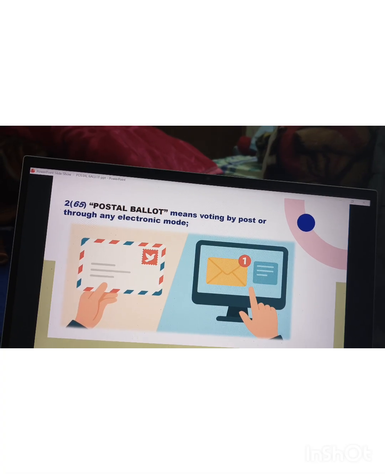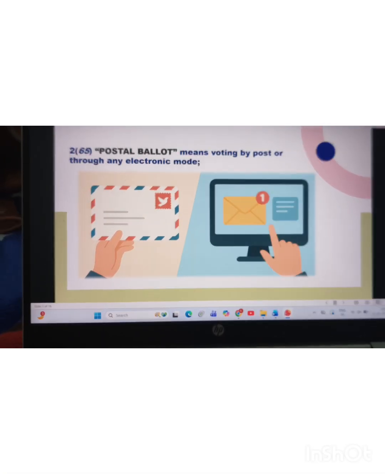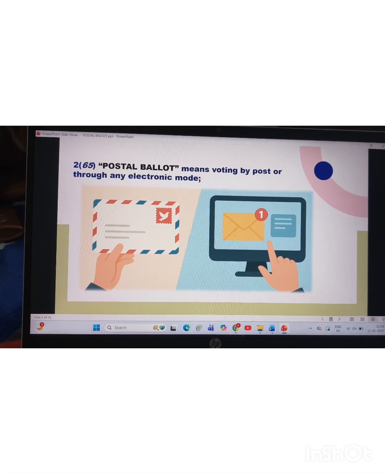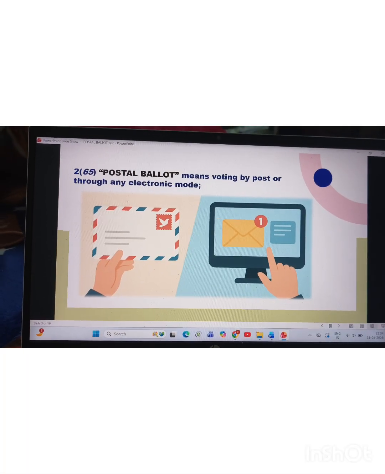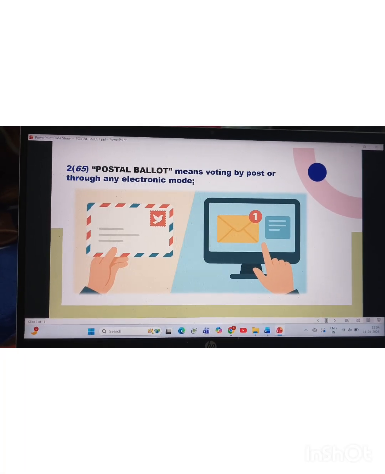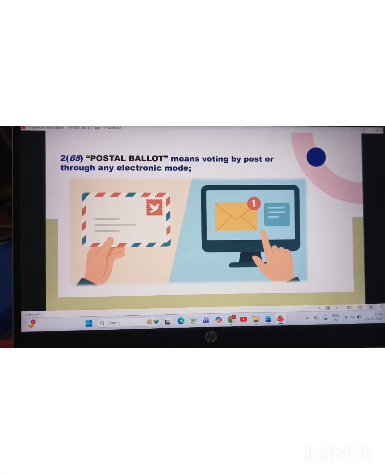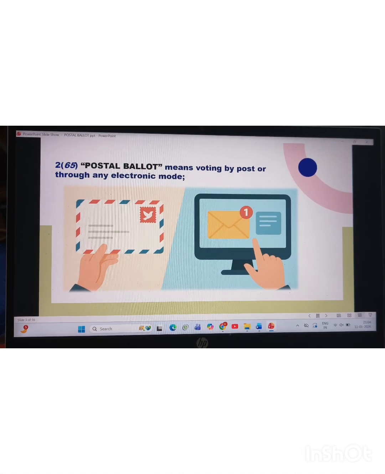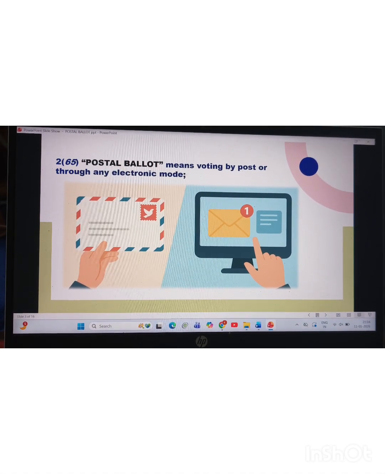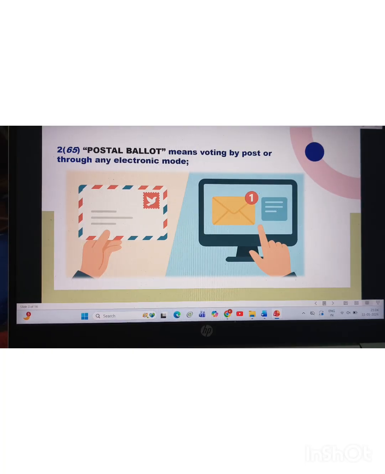And through an electronic mode, the company provides the e-voting facility on such resolution which is to be passed by postal ballot. So that is the simple meaning of the postal ballot as per section 2 subsection 65.